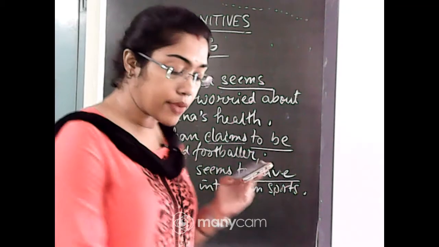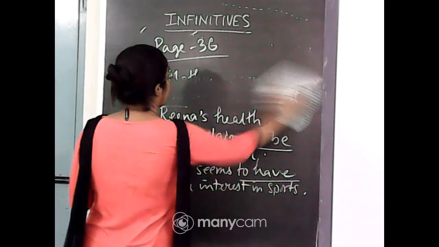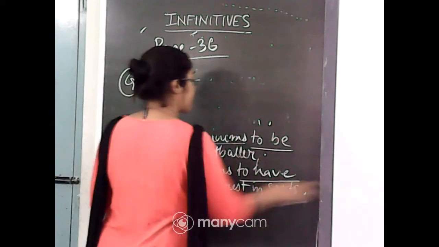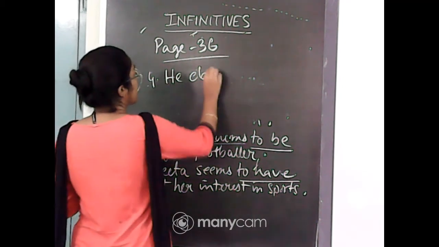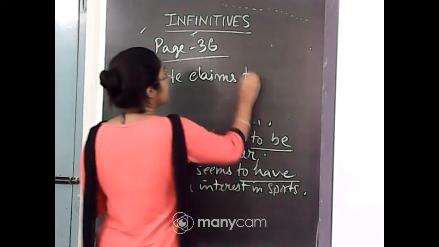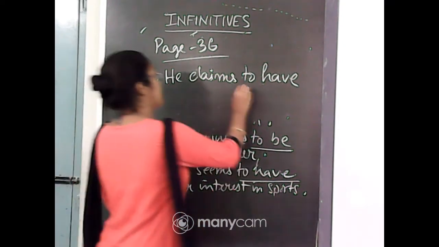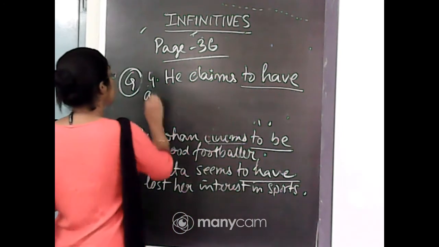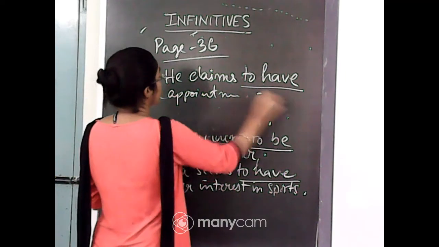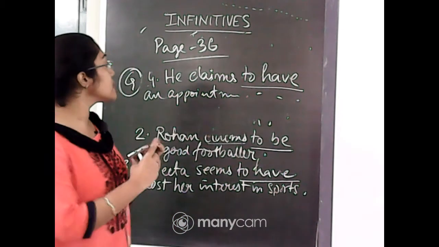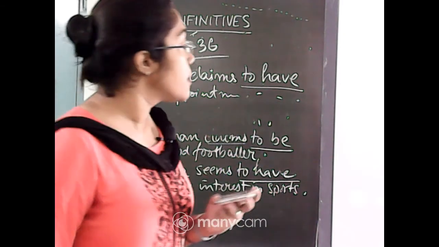The same way, he claims to have an appointment. I am not writing the remaining portion. What is important is: he claims to have. In the same way, I have converted these sentences.